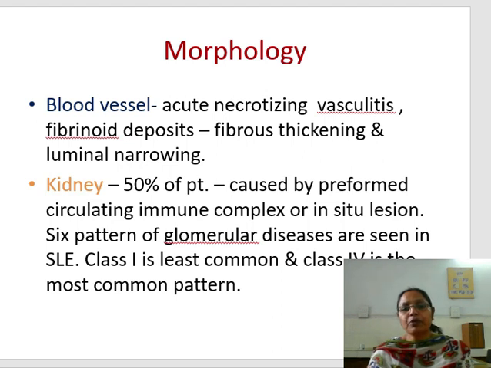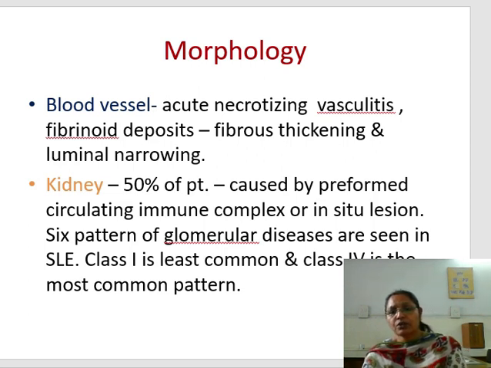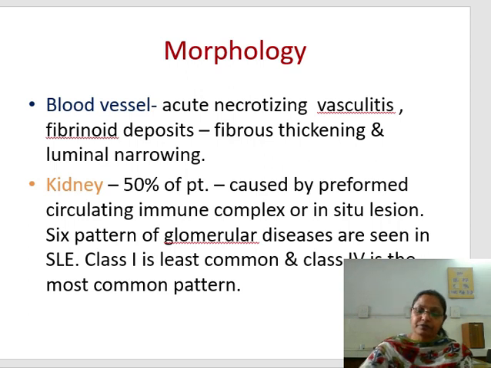In the fibrinoid deposits we see that there is deposition of the immune complexes. There is increased inflammation, and neutrophils are there in the wall and will cause further consequences. In the kidney, it is involved in 50% of the patients, and it is caused by preformed circulating immune complexes or in situ lesions. Six patterns of glomerular disease are seen in SLE, from class 1 to class 6. Class 1 is the least common, and class 4 is the most common morphological pattern, which we can identify in our biopsies.